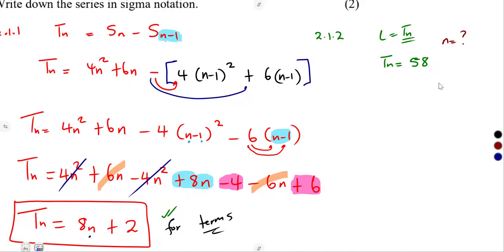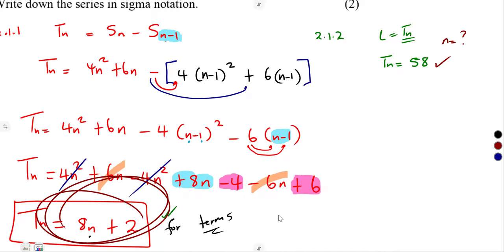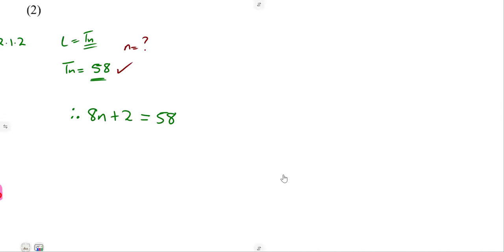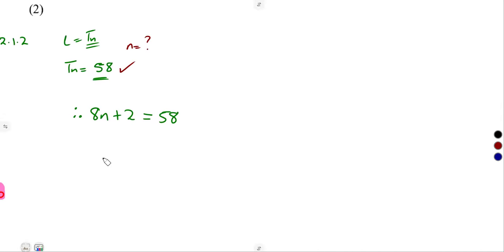For the same Tn, which is numerically given as 58, here it is given as 8n plus 2. So therefore, we are simply saying these two are equal. 8n plus 2 is equal to the Tn given numerically as 58. You have an equation that you can use to solve for n.